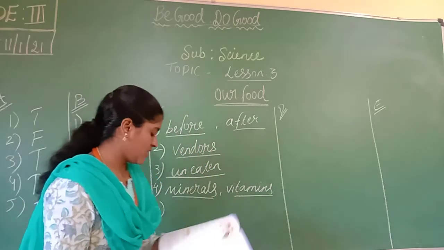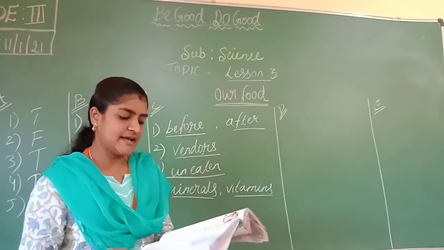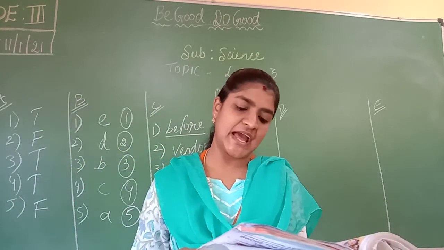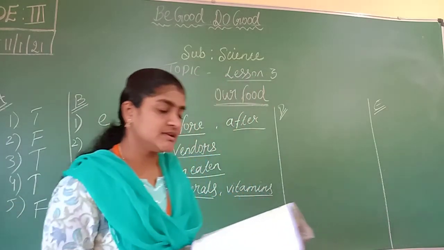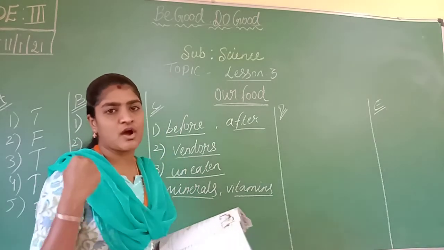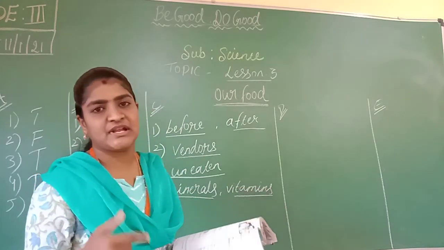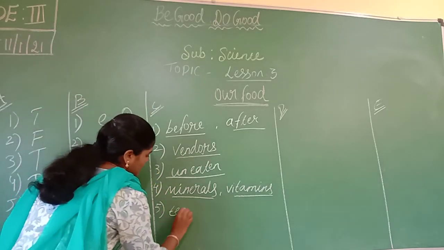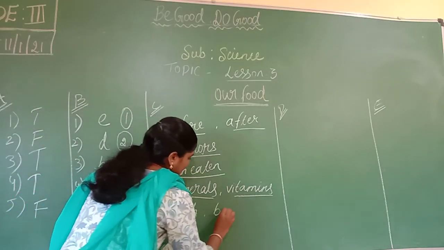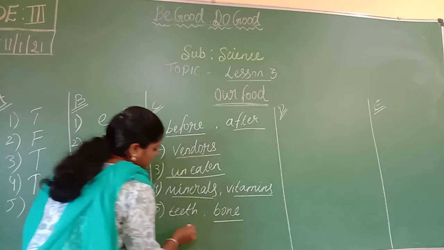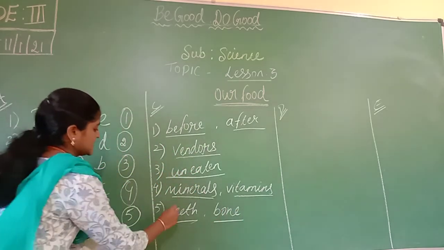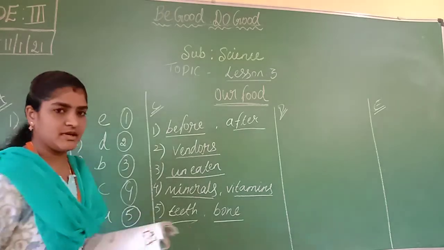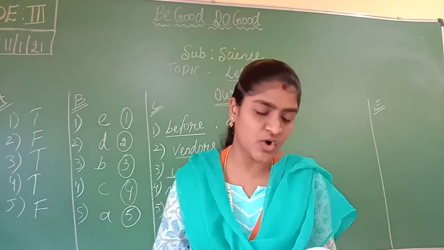And next fifth one, calcium helps us in having a dash and dash. Okay, it will be helping us to get strong bones. Okay, also it will help to get strong teeth. Okay, so here in the first blank you write teeth and in the second you can write bone. Copy down neatly children, this is teeth. Okay, and next we'll move on to D main.